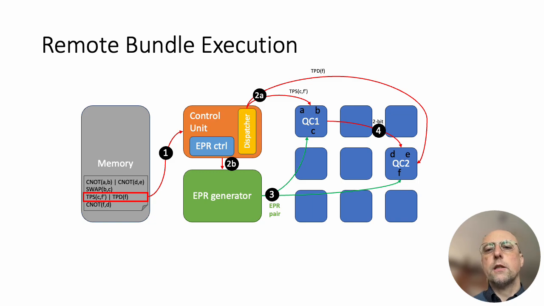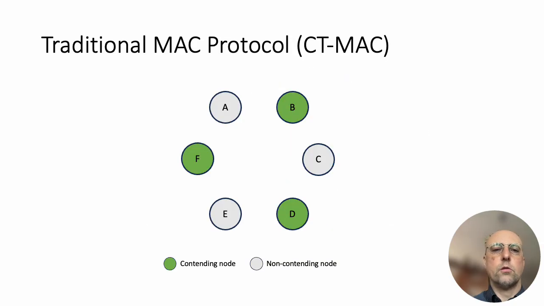The control unit of QC2 then performs the post-processing phase to complete the teleportation. Finally, QC2 sends an execution complete message to the control unit. All the red arrows correspond to data transfers, which are implemented through the wireless network on chip.